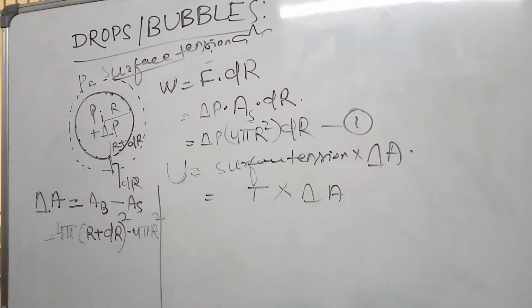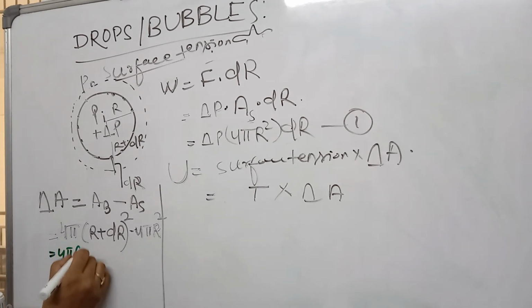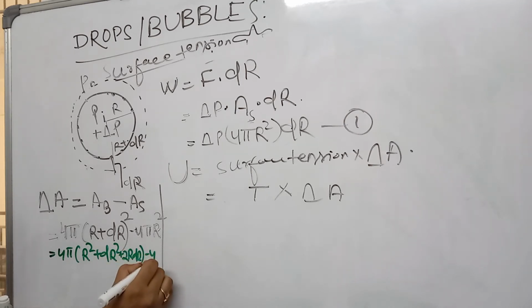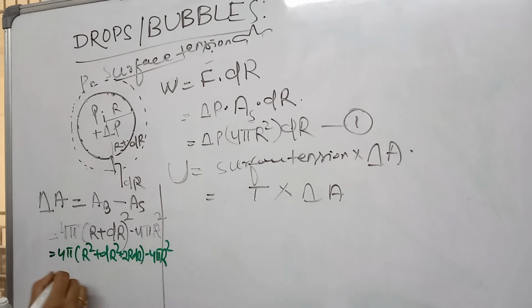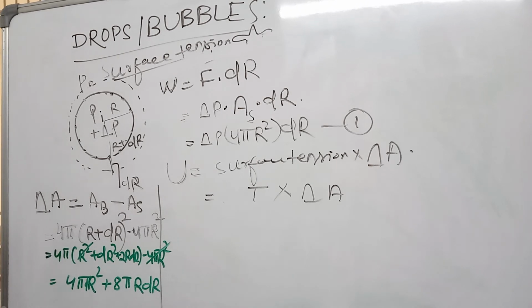By opening this, I'll get r square plus dr square plus 2r dr minus r square. So the 4 pi r square terms get cancelled, and finally we are left with 4 pi dr square plus 8 pi r dr. This is the amount of area increased.